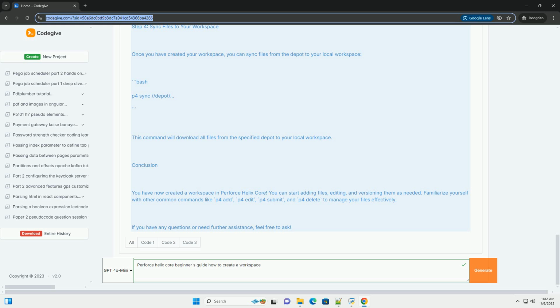4. Edit the workspace specification. Open workspace_spec.txt in a text editor and modify it. Save the file. 5. Submit the workspace specification. Run the following command to create the workspace using the edited specification.